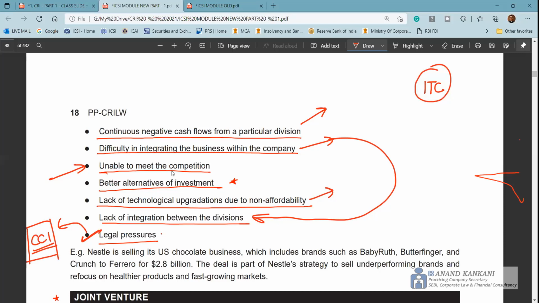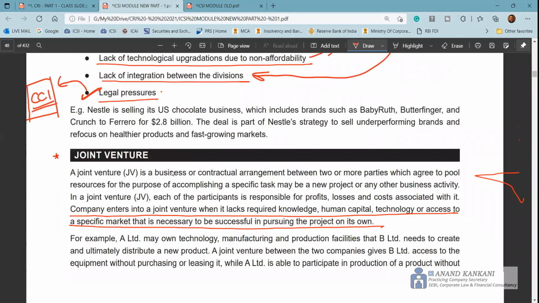So one of the remedies that the Competition Act provides for abuse of dominant position is to split the company so that it doesn't remain in the dominant position. If it is not in the dominant position, the company will not be able to abuse its dominant position. So legal pressure, it is there.